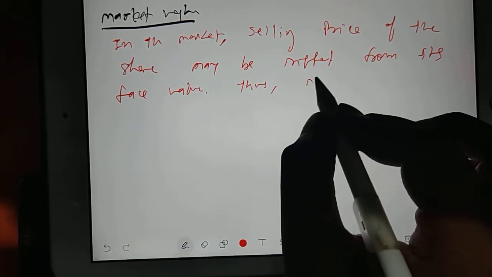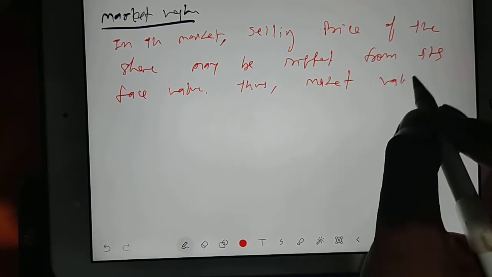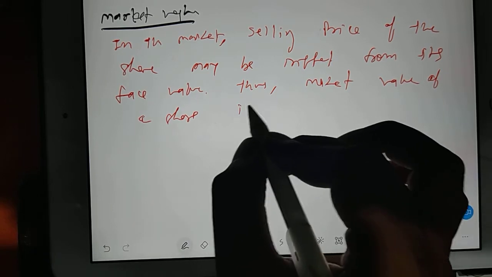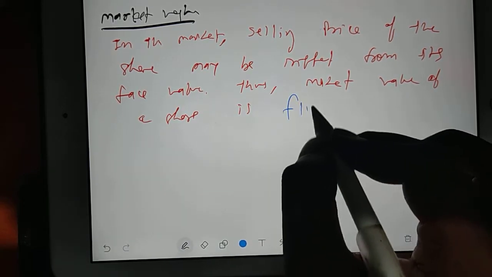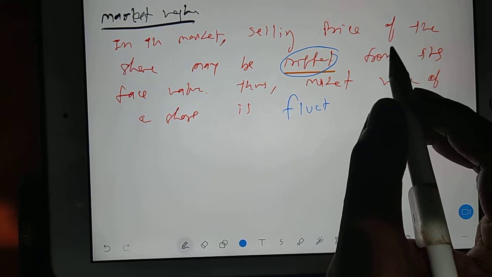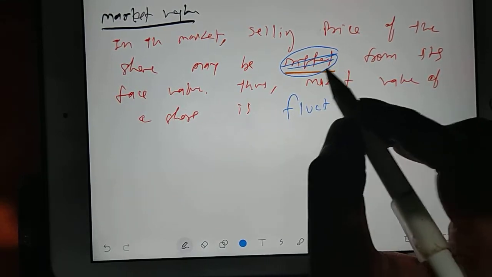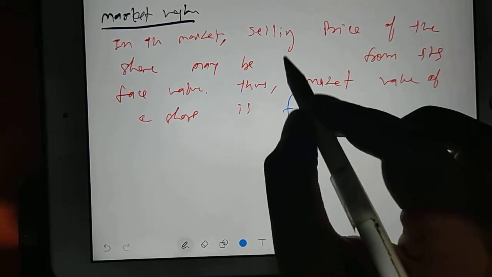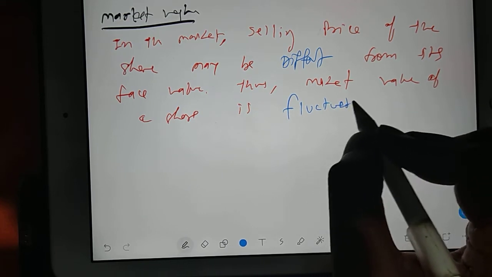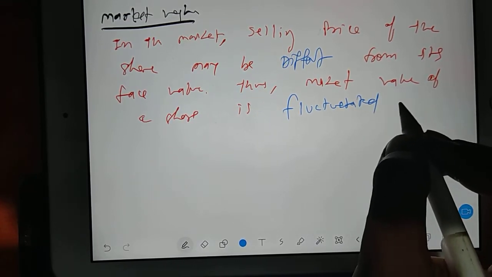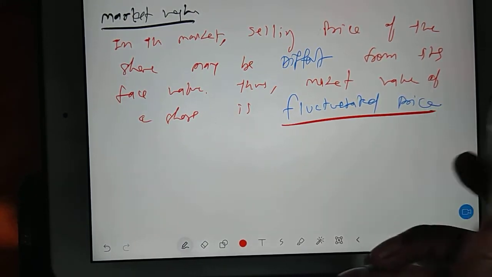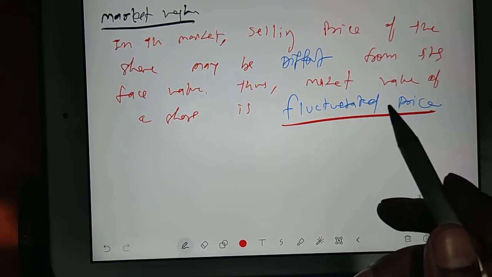Thus, the market value of a share may be different, may be fluctuated. So it is actually a fluctuating price, because market value will not be the same as the face value.